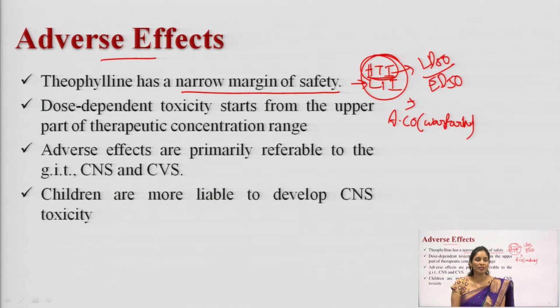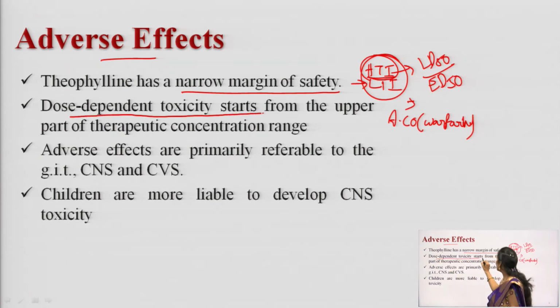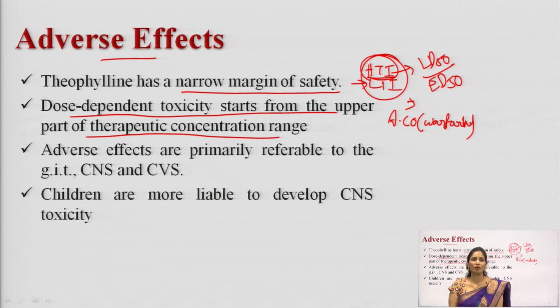What is a narrow margin of safety? It has a low therapeutic index. With a low therapeutic index, if the dose is slightly increased, the toxicity also increases in the body. So, what toxicity effects can you see with theophylline? Dose-dependent toxicity starts from the upper part of the therapeutic concentration range.